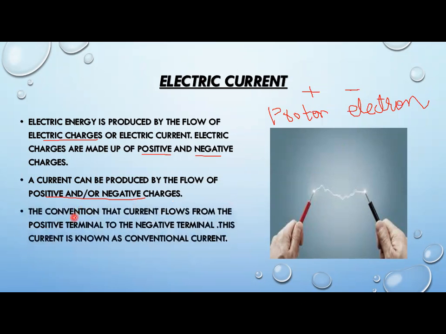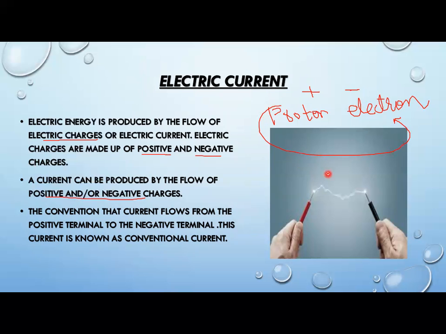The convention. Before explaining this point, I'm going to tell you that previously it was suggested that current was produced by the flow of protons, that is, positive charge moving towards the negative charge.